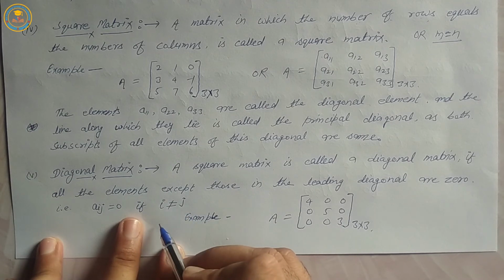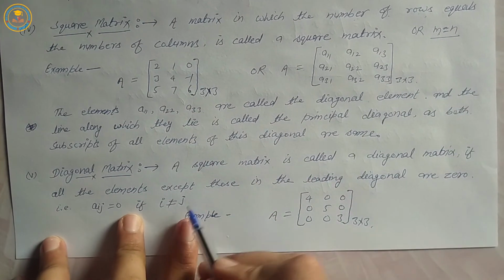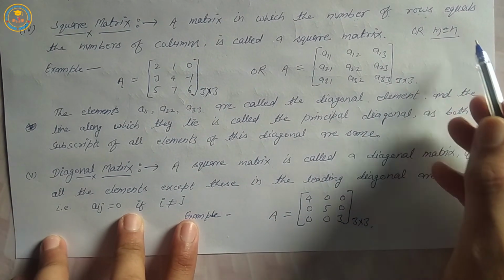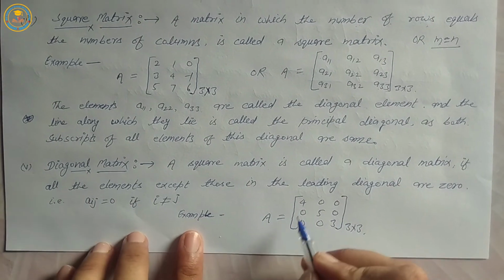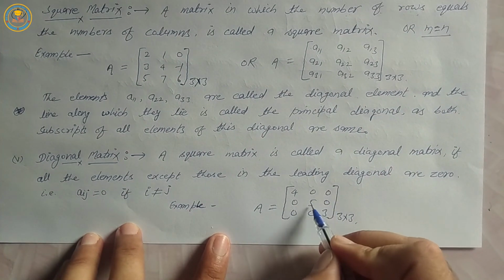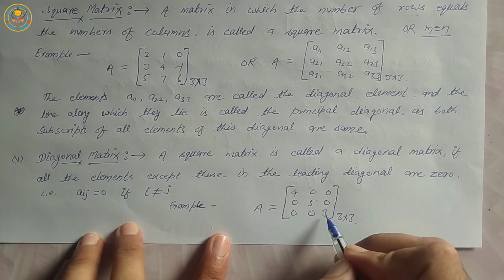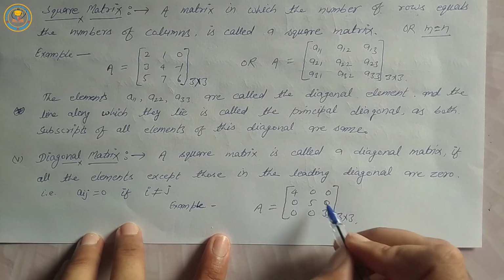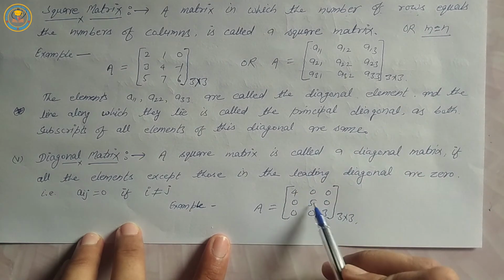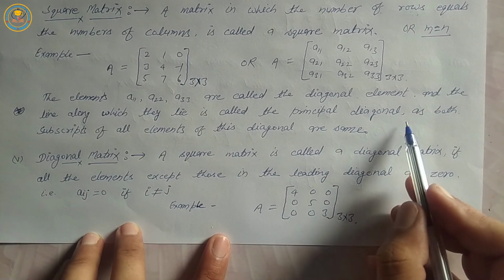i is denoted by m, it means rows. j is denoted by n, it means columns. Example, A equal to 4, 0, 0, 0, 5, 0, 0, 0, 3. 4, 5, 3 are diagonal elements. It means principal diagonal. 4, 5, 3 principal diagonal.